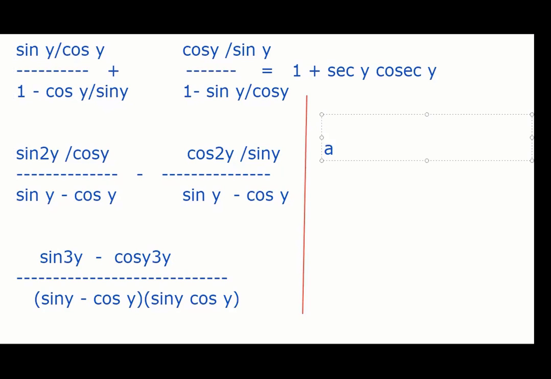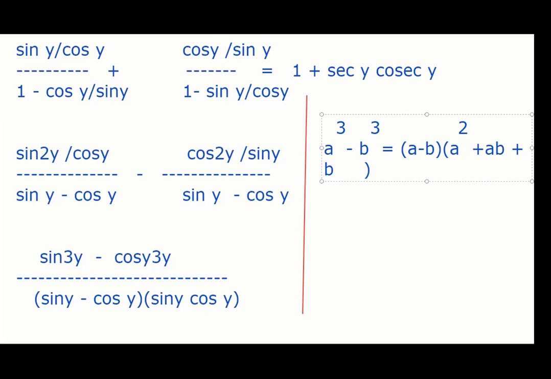A cube minus b cube is given by a minus b and a square plus ab plus b square. I have to check whether signs are okay or not, as far as I remember, but we'll cross check once.